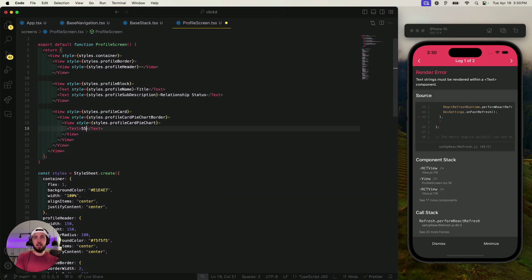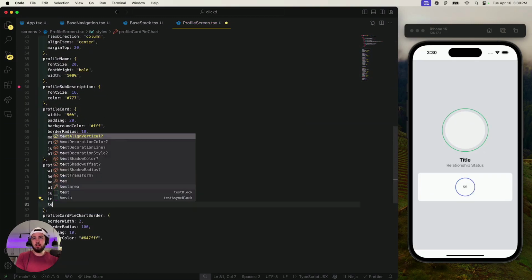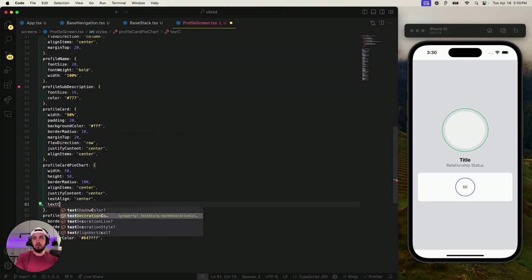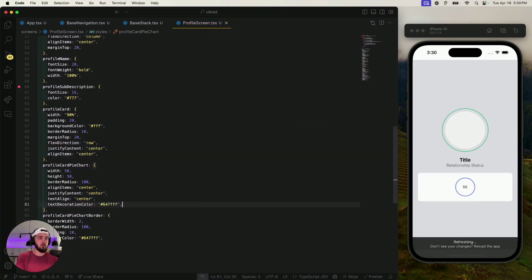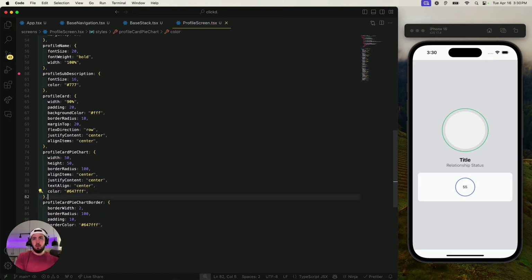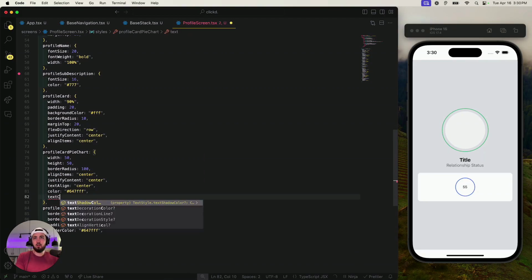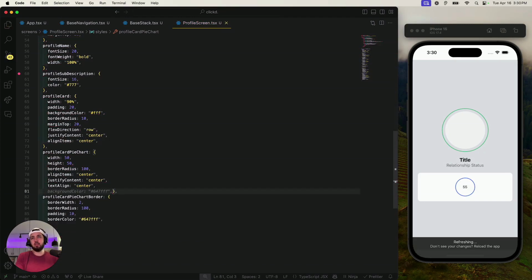So we're in React Native. Text align center. Say text color. Or is it just color? I think it's just color, right, guys? Yeah, definitely just color. Well, which one is it? Which color is that? Font, boom. Oh, you know why? It's wrapped in text. That's why.